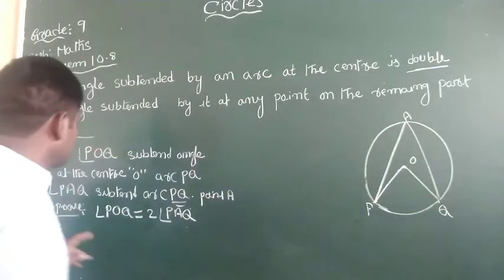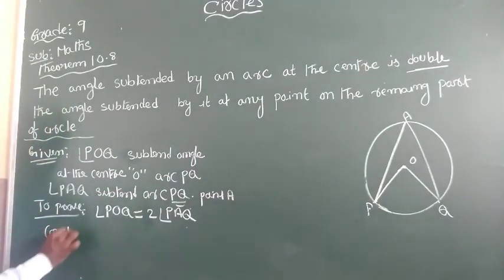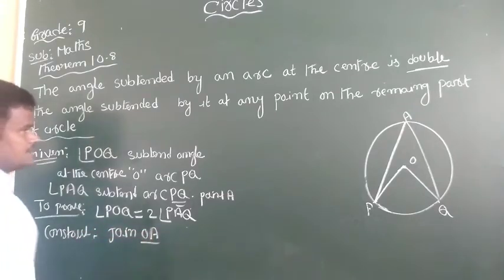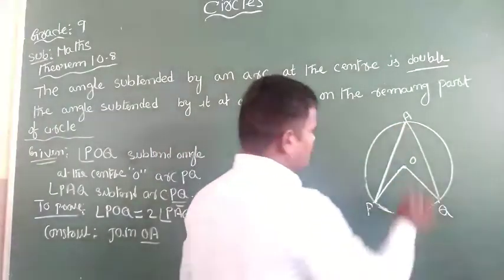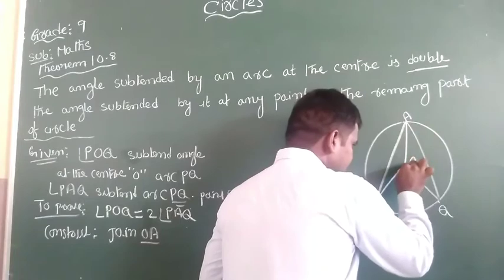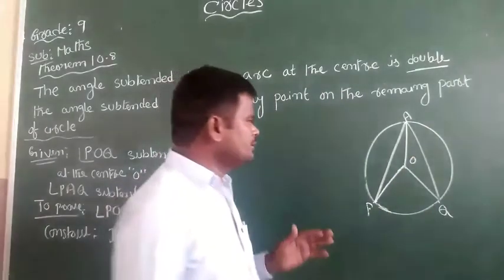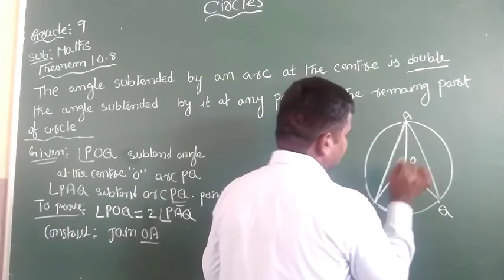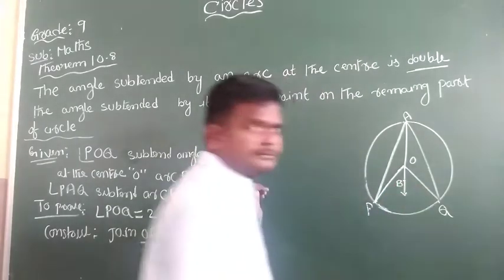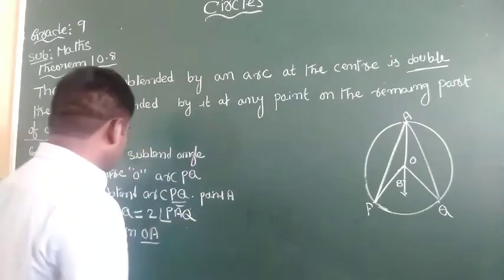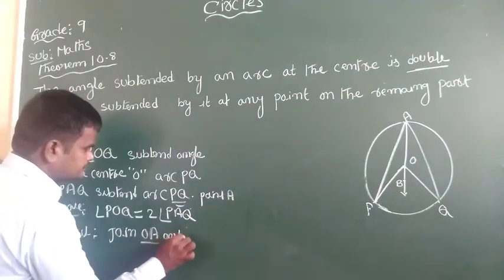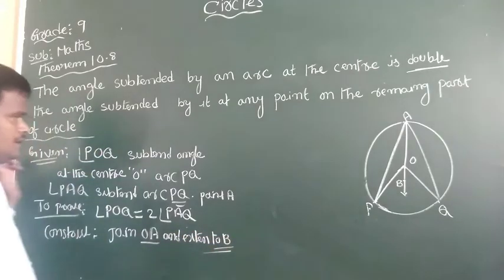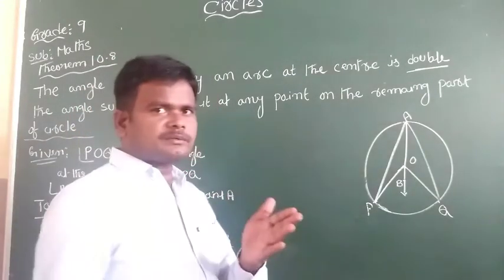So come to the proof. First, the construction: join OA, join AO and extend it to B. So how can you prove this?